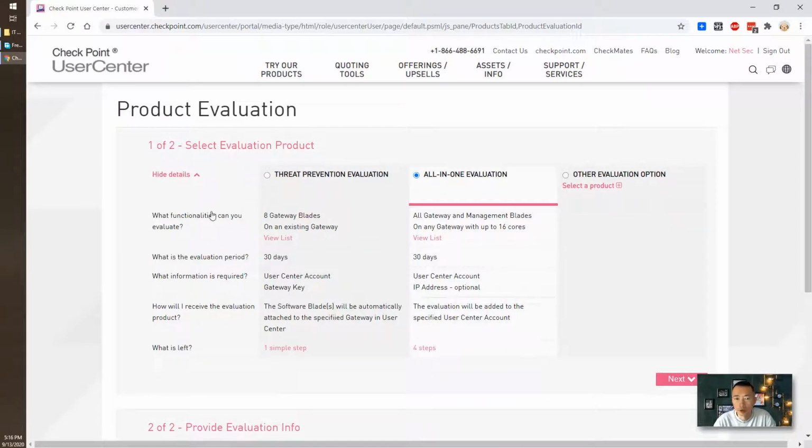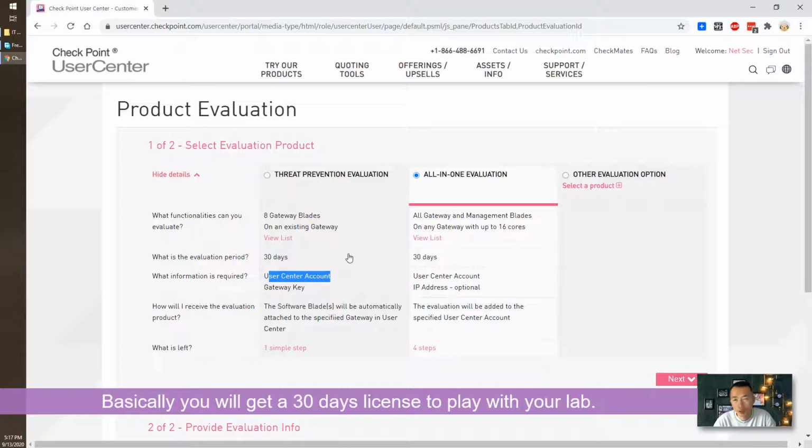After you get approval, you will have 30 days. You can have different gateway blades, and you will also get the gateway key and the User Center account, the license for 30 days to play. That's usually more than enough.